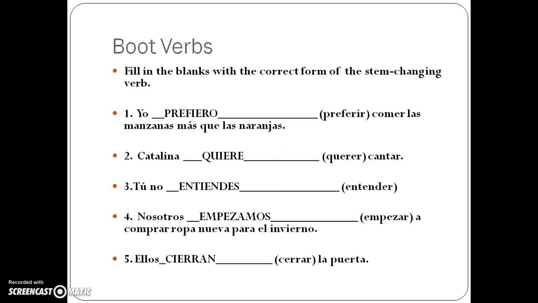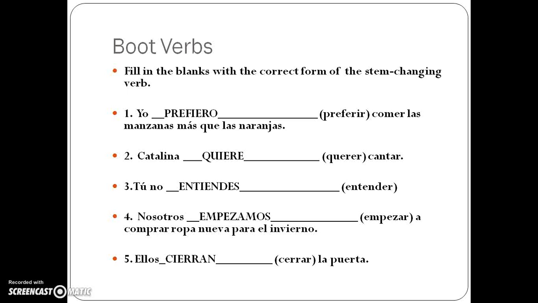If you did pause it, here are my answers. Yo prefiero comer las manzanas. Notice again that comer, look at that, that's my verb right here, followed by preferir. It didn't conjugate. Pretty cool, huh? Catalina quiere cantar. That means Catalina wants to sing. To sing is a verb. That thing did not get conjugated. Muy bien. Tú no entiendes, meaning you don't understand. I like that.